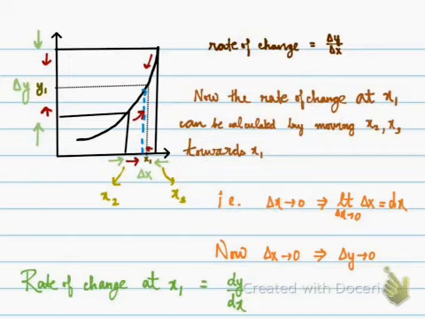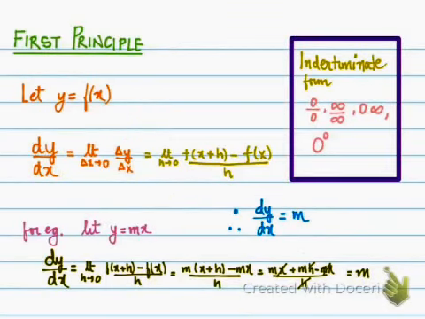Now you have understood how we calculate the rate of change. The rate of change is calculated by the value at x3 minus the value at x2, divided by x3 minus x2. Now that is what the first principle says.